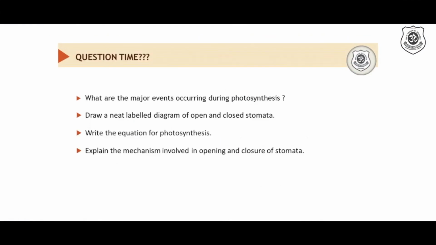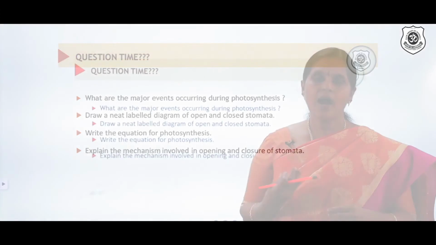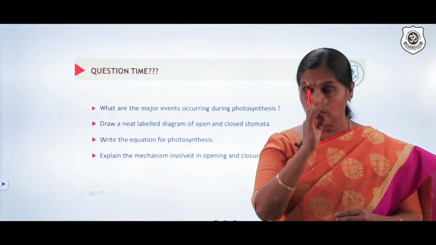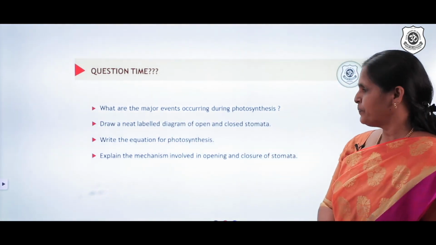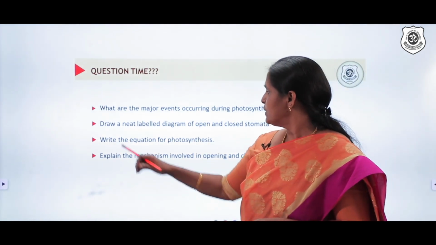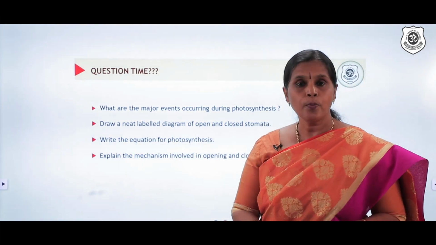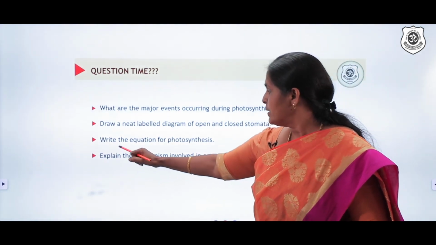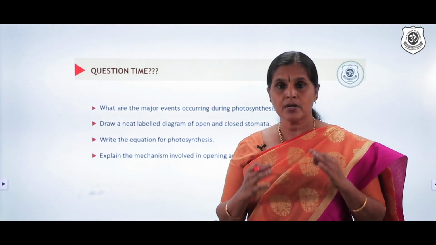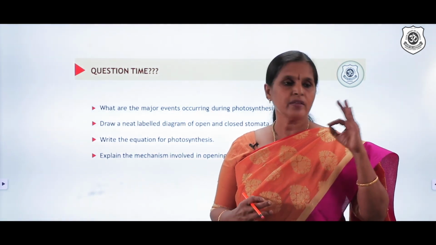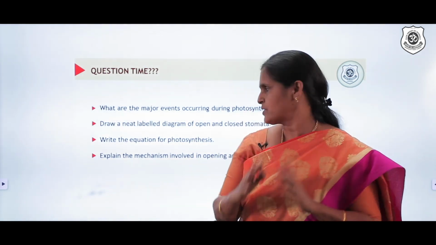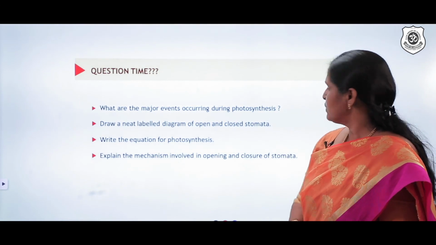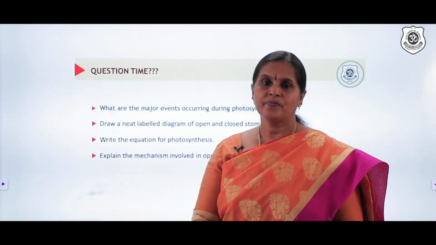Now it is question time for you. I'm giving you a few questions. You have to read the lesson thoroughly, understand all the concepts which I taught, and then only you should attempt these questions. What are the major events occurring during photosynthesis? Of course, you must be able to recollect now. Draw a neat labelled diagram of open and closed stomata. Write the equation for photosynthesis. You must write a balanced equation and remember what are the substrates and products and what you are supposed to write above the arrow and below the arrow. Write in the same format. Explain the mechanism involved in opening and closure of stomata. Let's see.